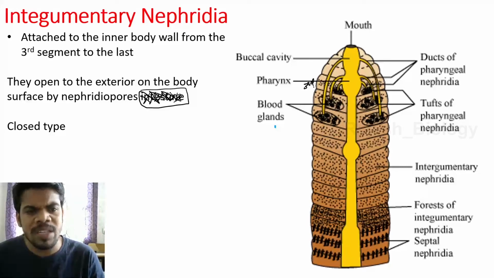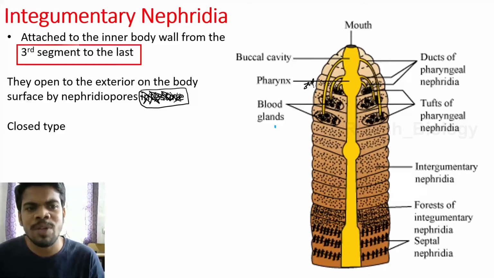These are the very important lines. Third segment to the last. You should underline this line. And they open exteriorly, so they are exonephric nephridia.